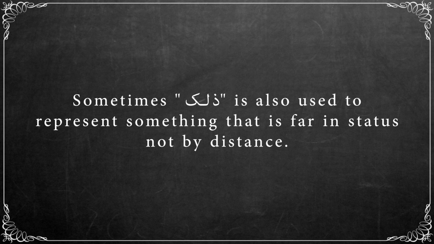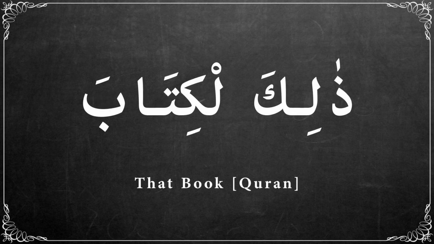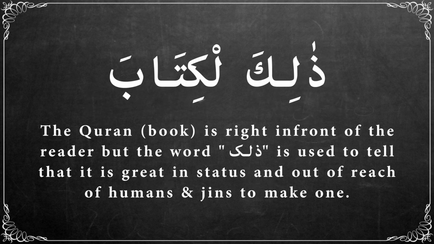Sometimes, ذلك is also used to represent something that is far in status, not by distance. For example, ذلك الكتاب, that book, that is Quran. The book, that is Quran, is right in front of the reader, but the word ذلك is used to tell that it is great in status and out of reach of humans and jinns to make one.